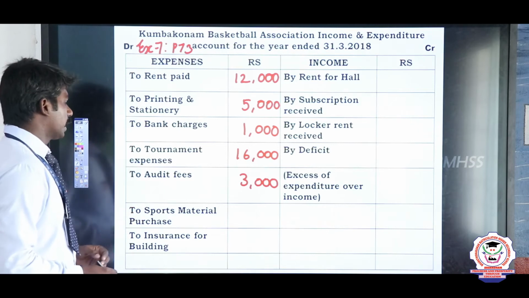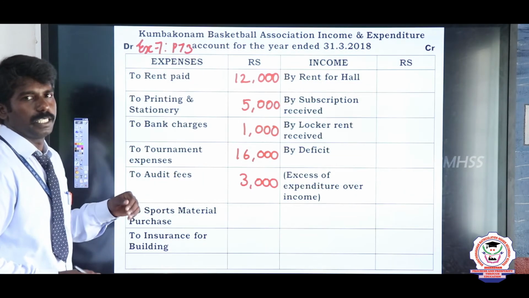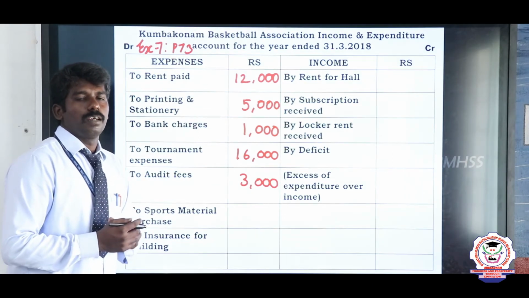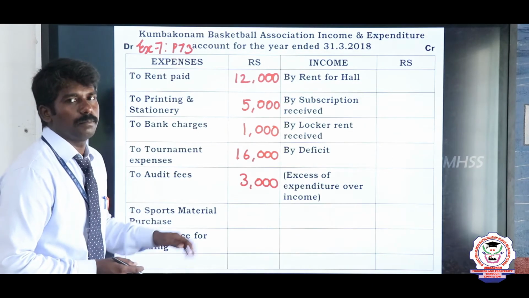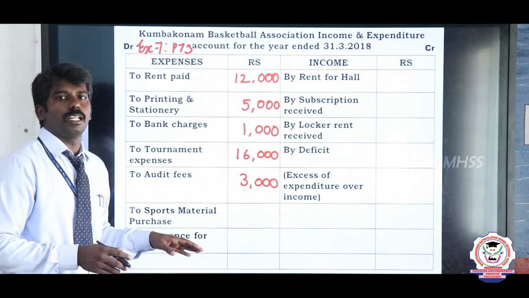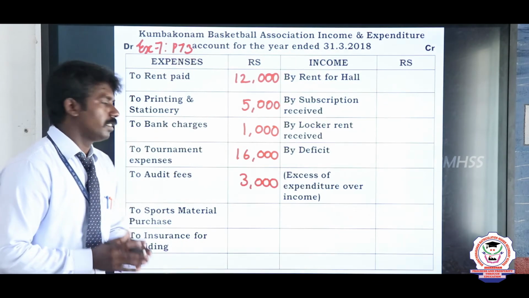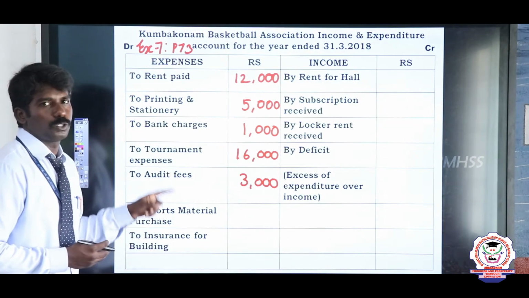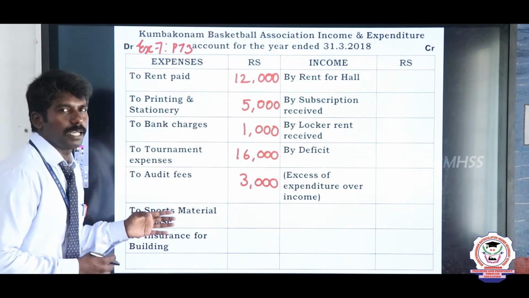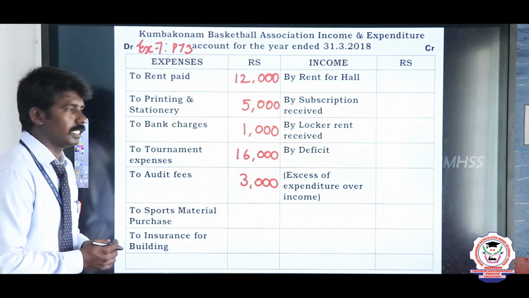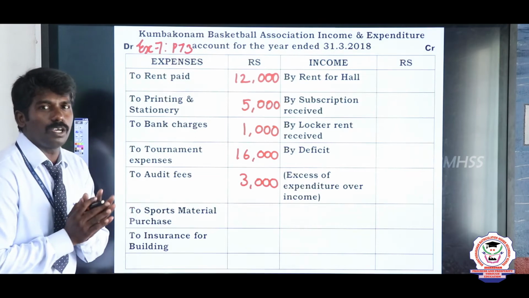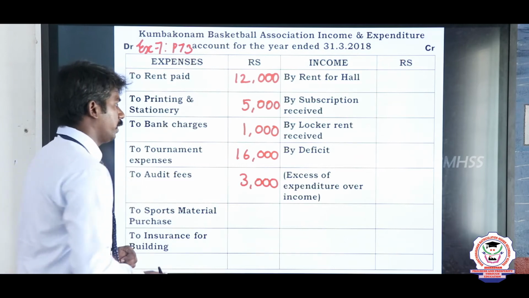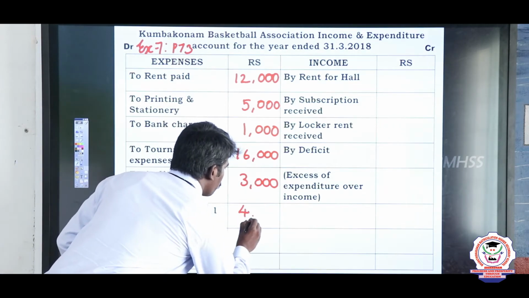Then see the next expenditure, sports material purchase. Some non-profit organizations run as sports organizations. At that time they have to purchase sports material which can be used by their members, so that at the end of the regular period they purchase sports material. So this is one of the expenses made by the organization. Now see, what is the value of sports material purchase? The value is 4000 rupees. So write 4000 rupees.